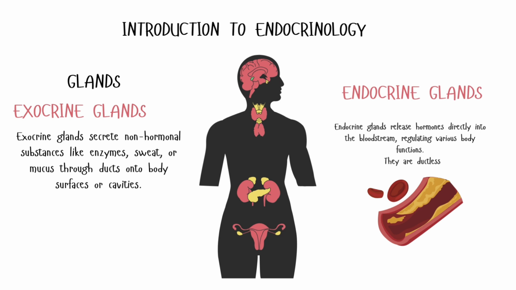Glands are organs that secrete substances. There are two main types: exocrine glands, which secrete non-hormonal substances like sweat and digestive enzymes through ducts. They do not enter the bloodstream. Endocrine glands secrete hormones directly into the blood. Endo means inside, so these secretions stay inside the body circulation.